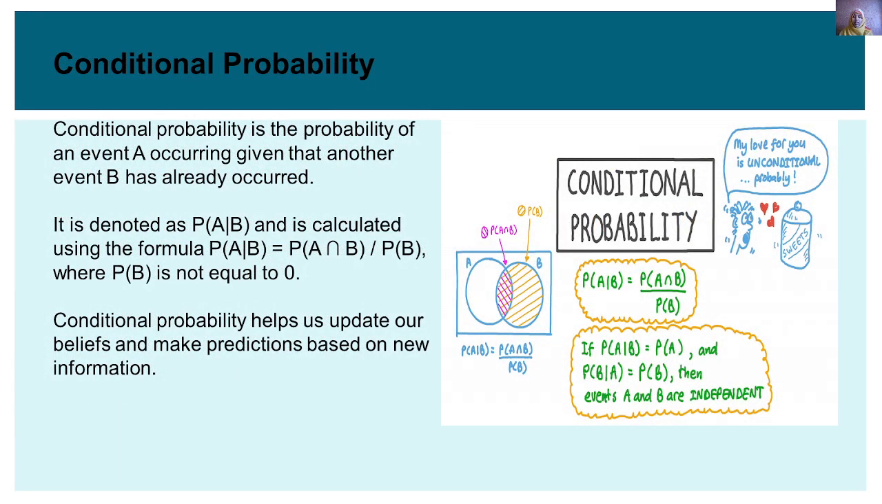Conditional probability. Conditional probability is the probability of an event A occurring given that another event B has already occurred. It is denoted as P(A|B) and is calculated using the formula P(A|B) = P(A ∩ B) / P(B), where P(B) is not equal to 0. Conditional probability helps us update our beliefs and make predictions based on new information.